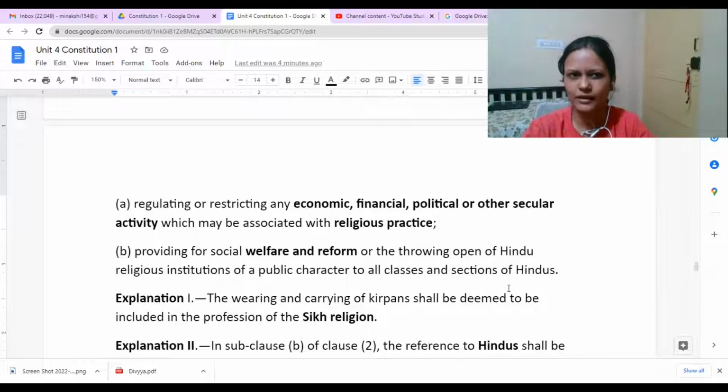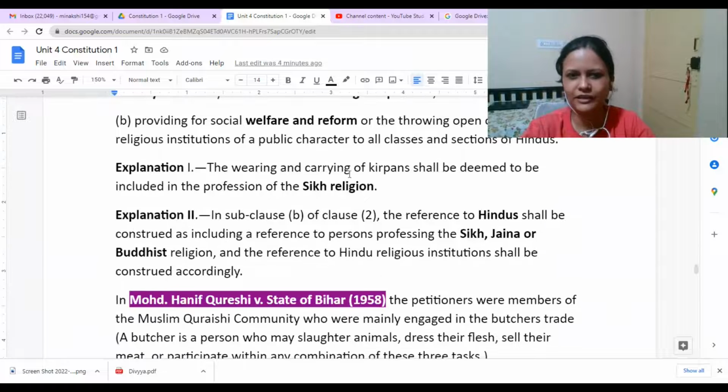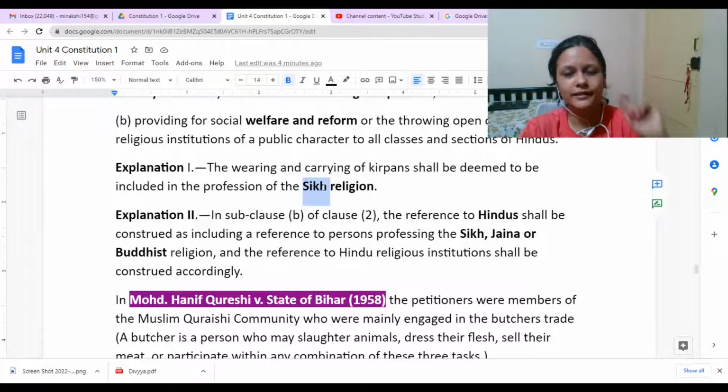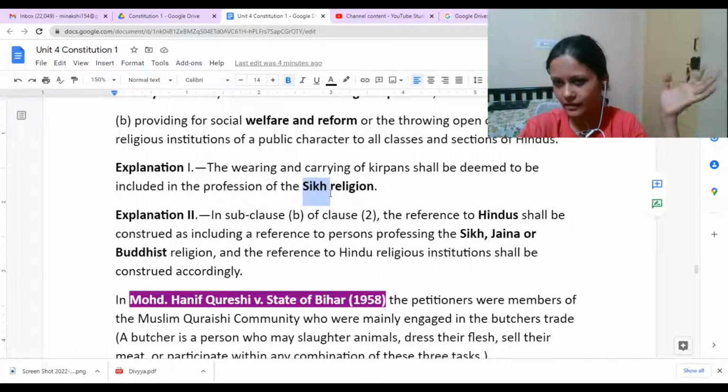Even though we have these things, some laws may be passed. Take for example the Sikh religion: it's not mandatory for them to wear a helmet while riding, but for all other people it is mandatory.